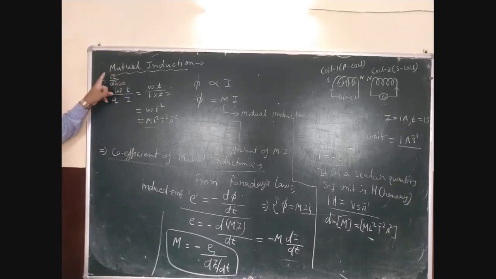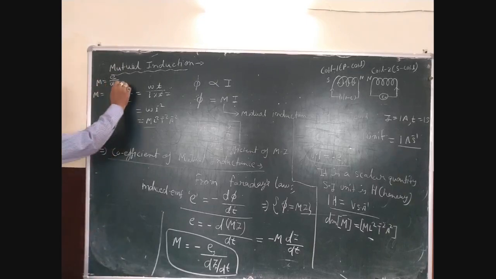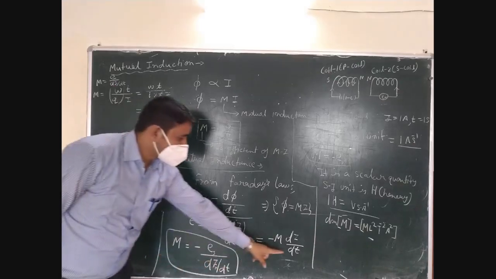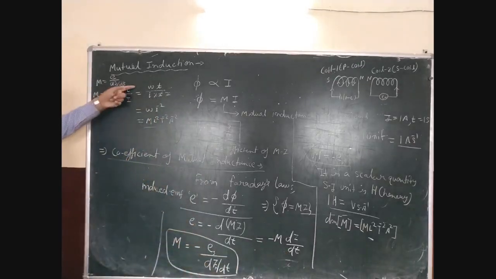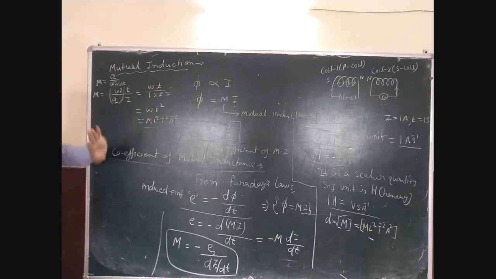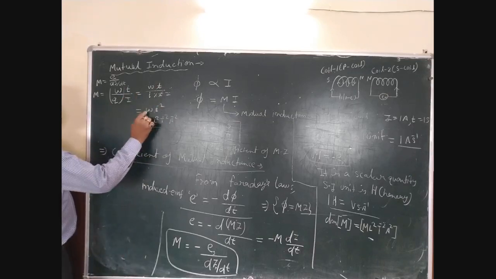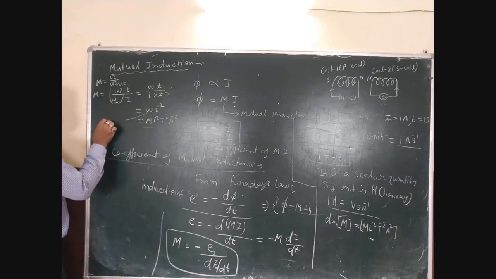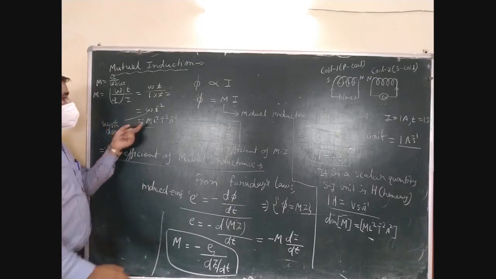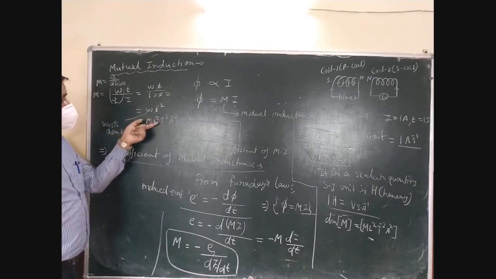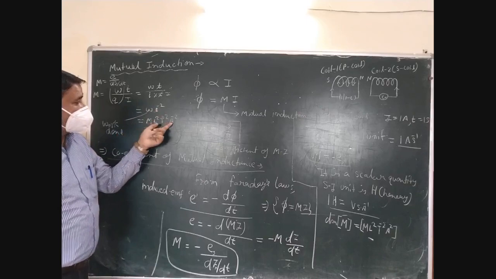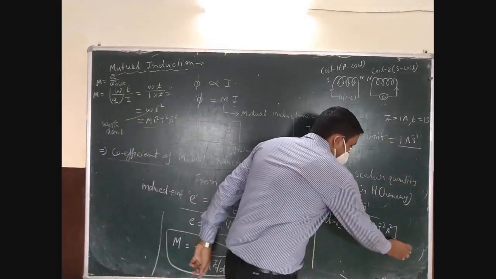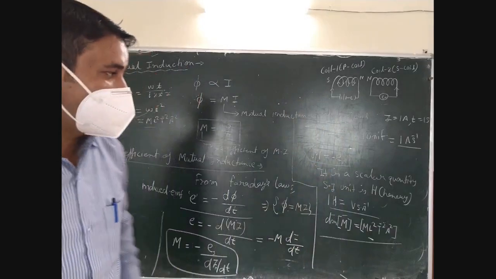We can use this E as potential difference, which is given by W upon Q, and di over dt we are using here as I upon T. This dt is multiplied outside. We have I into T into I, T cancels, and we get W upon I squared, and W is work done. So the dimension for work done is M L^2 T^-2, and I^-2 is A^-2. So this is the dimensional formula for the mutual inductance. Okay.